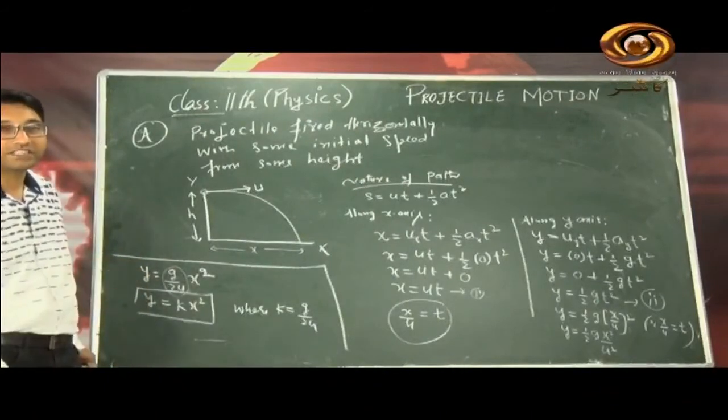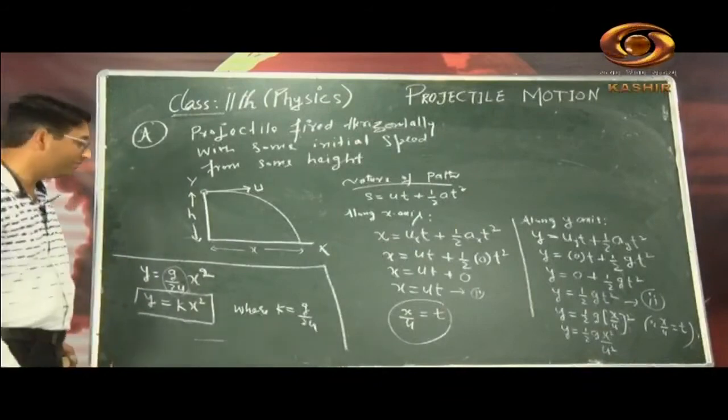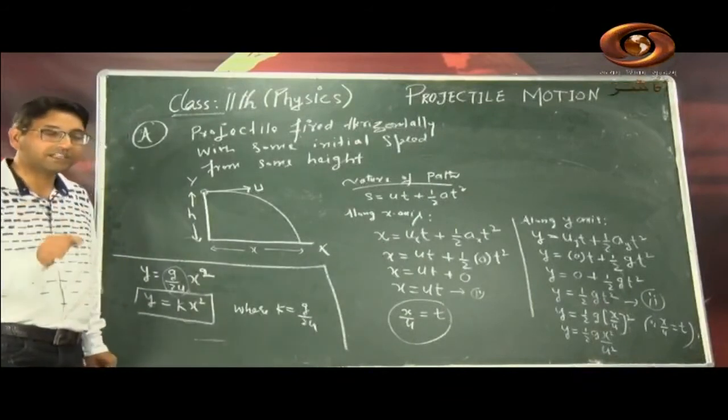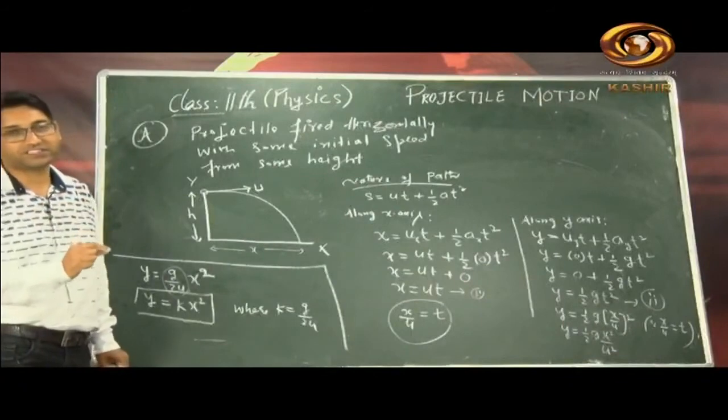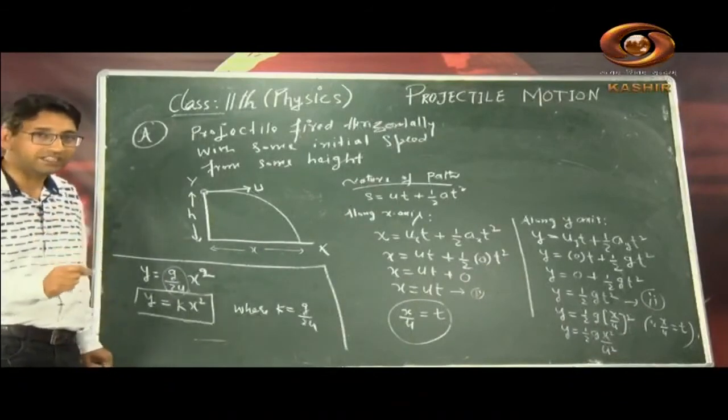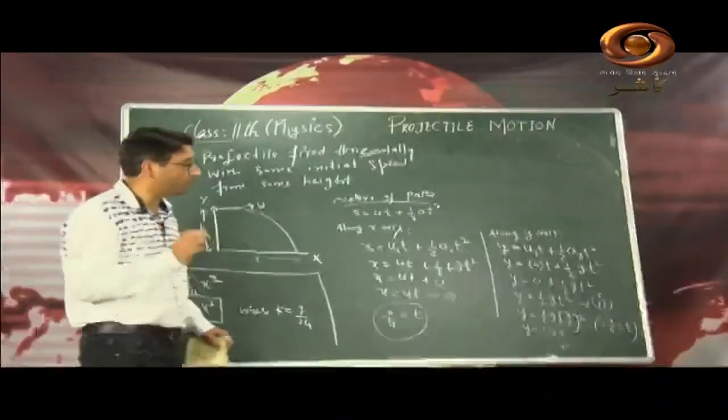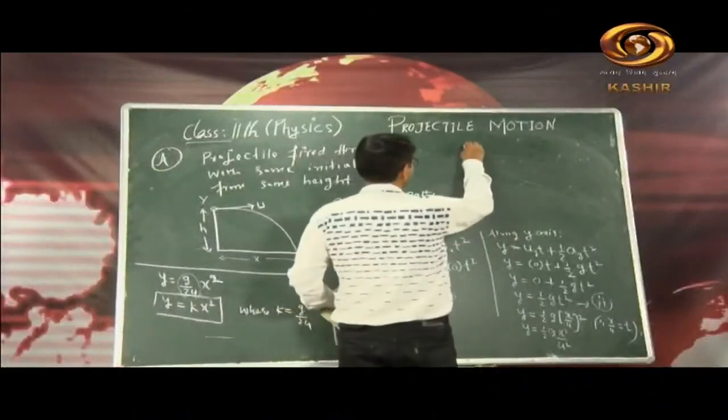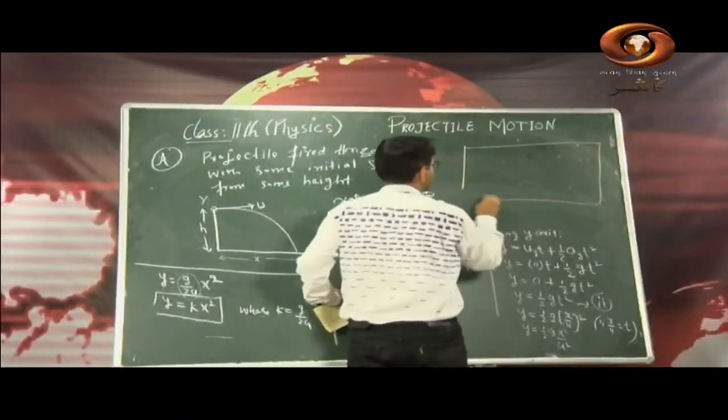This is the equation of parabola. So therefore, what is the nature of the trajectory of a projectile? What is trajectory? Path of a projectile. What is the nature? It's parabolic. So we came to know, the conclusion is this, that here I can put conclusion: that trajectory